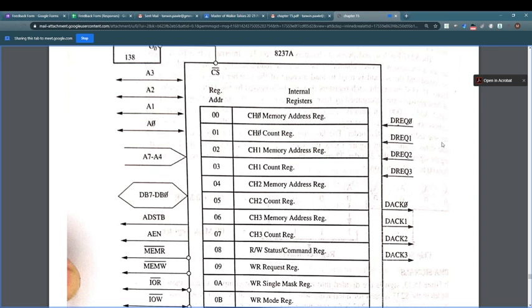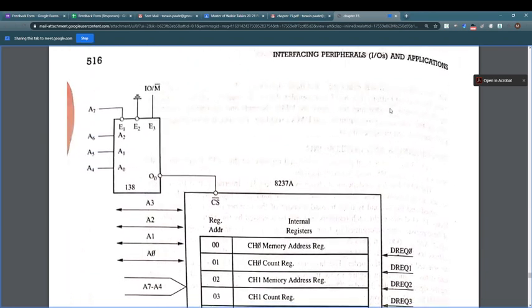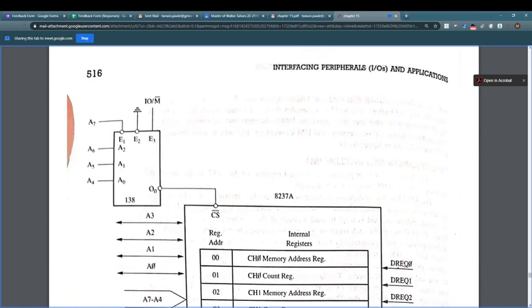To obtain the DMA services, a request is generated by activating any of the DREQ lines of the channel. If you want to use channel 2, you have to activate DREQ 2, or if you want to use the 0th channel, you have to activate DREQ 0. This is how these lines work.